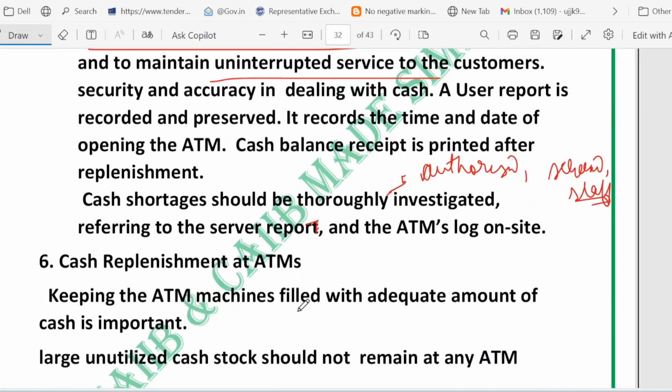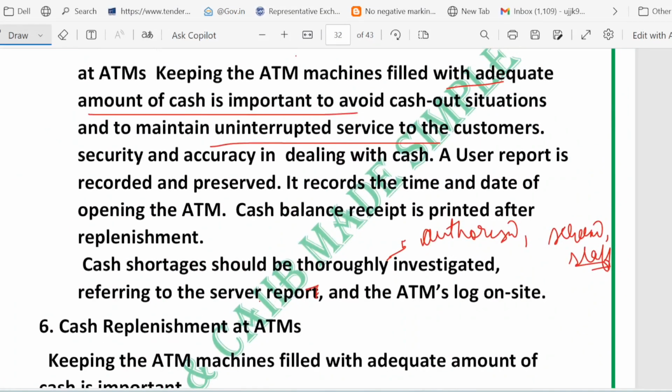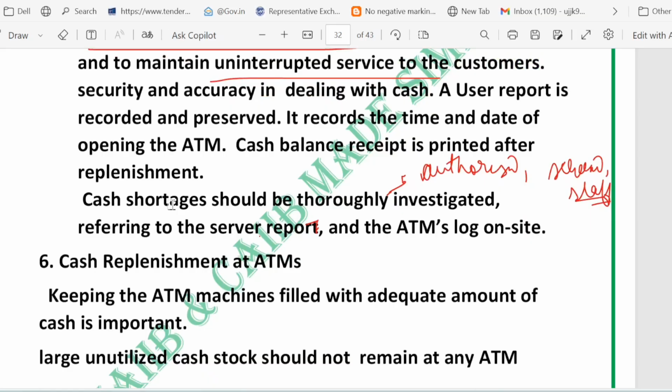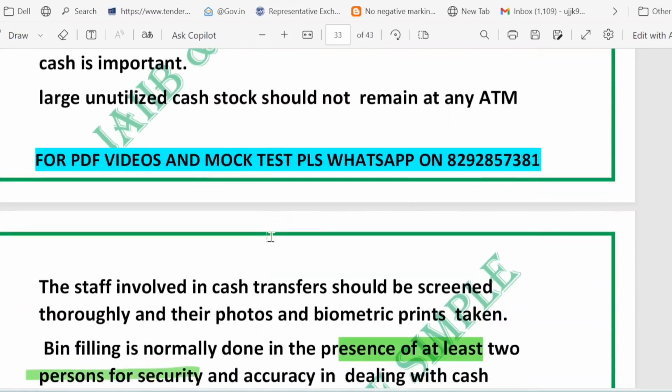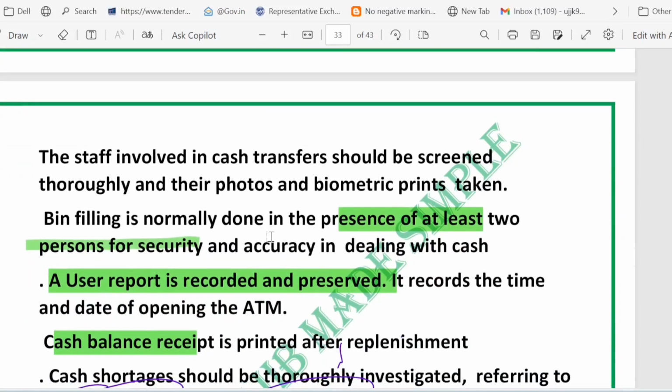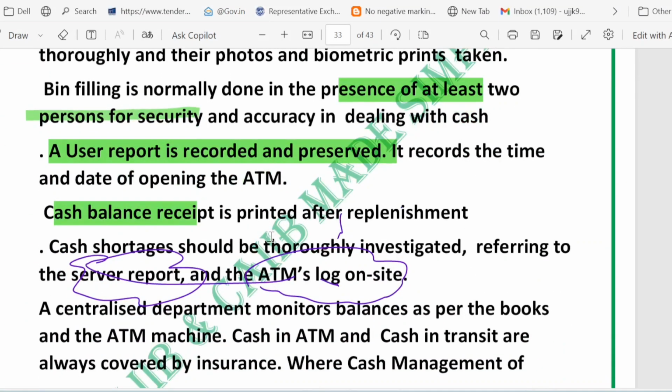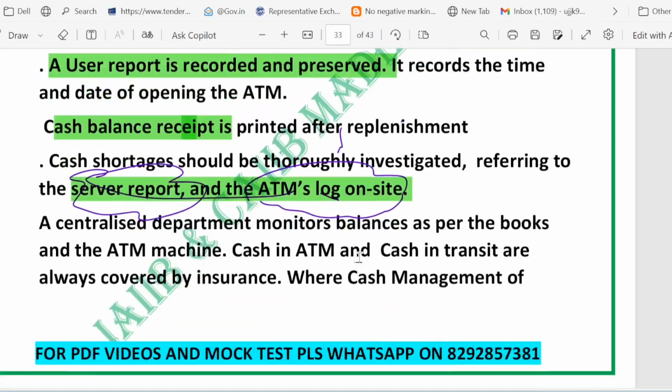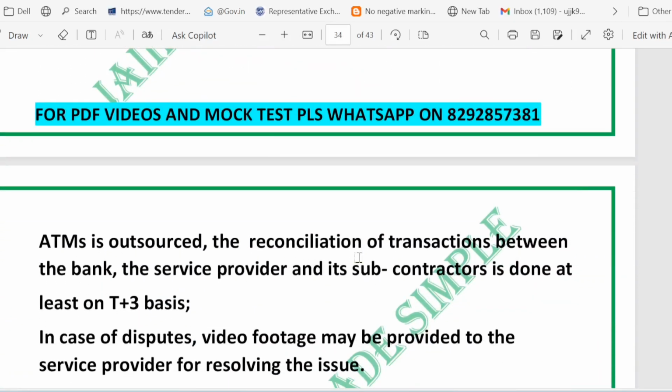First of all, refill the ATM enough to avoid the cash out. Yes, cash out should be avoided. Only authorized and screened staff handle the cash. Okay. So this is a very important point: bin filling should be done by at least 2 people, and a user report is saved. Cash balance receipts are printed after replenishment. And if there is a shortage, check the server report and also check the ATM log on site. Plan refill sizes. Avoid large unused cash at the ATM.